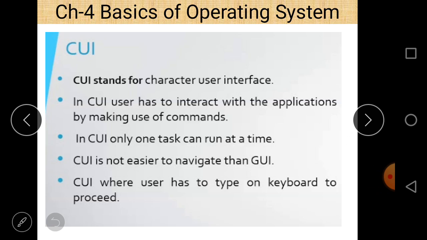So these are the few points regarding CUI. It basically stands for character user interface, and in CUI the user has to interact with the application by making use of commands. And in CUI, only one task can run at a time. CUI is not easier to navigate than GUI, and in CUI the user has to type on the keyboard to process.